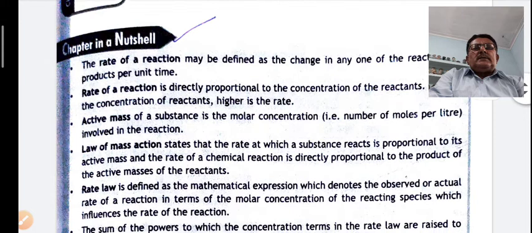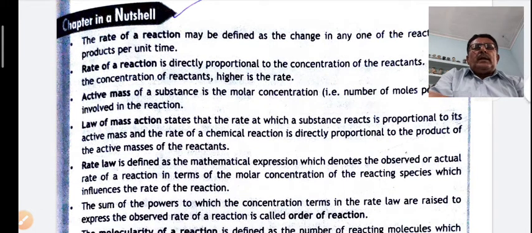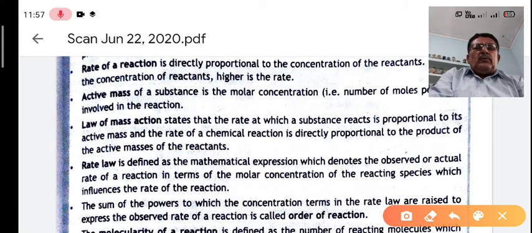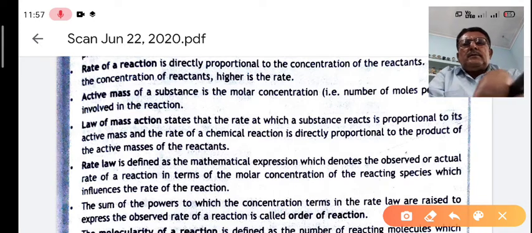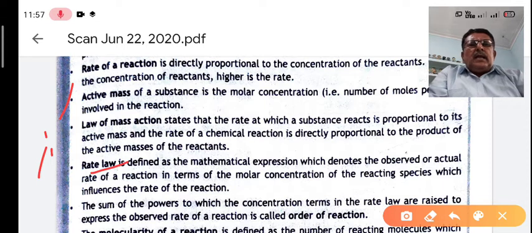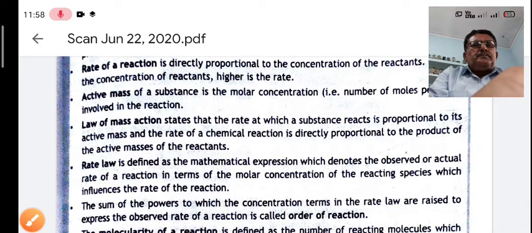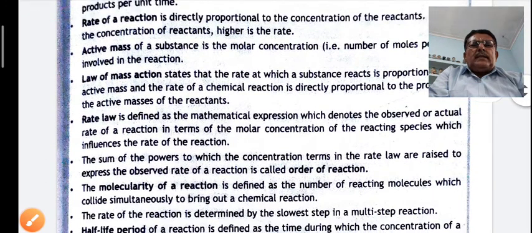I have given all the main points of the chapter. You will read the main points, and if you get any problem at any step, I will clear the concept.